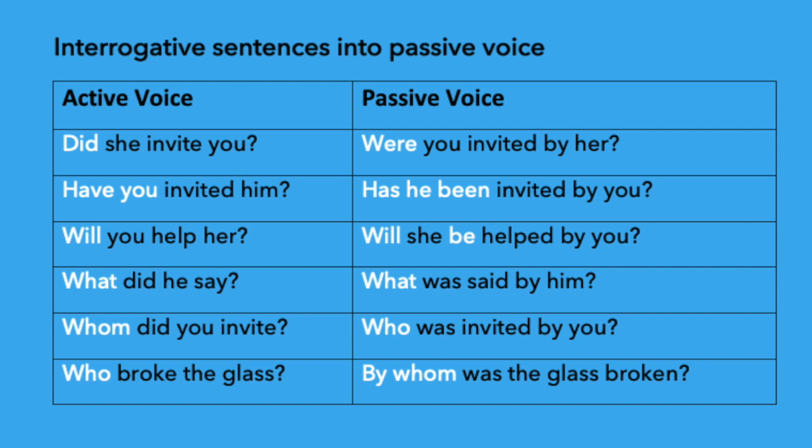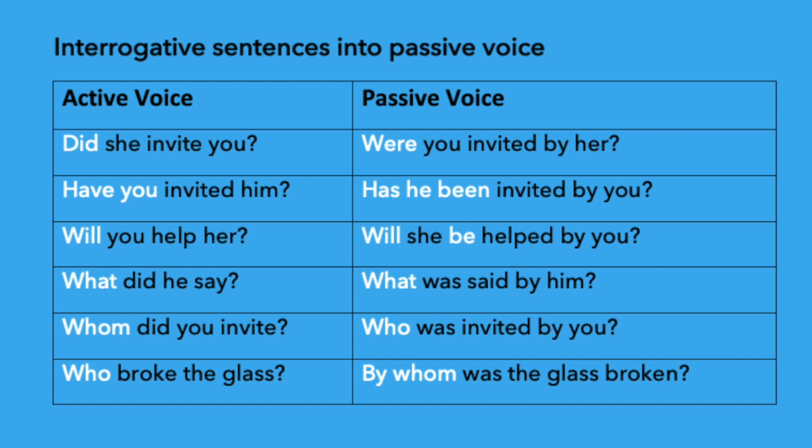Example, what did he say? What is not changed. It's a past tense because of did. So use was or were. Here the object is he, so use was. What was, the third form of the verb say is said. What was said by him? Whom did you invite? Whom changed to who. Who was invited because it's a simple past tense because of did, so we have to add was or were. Here we add was. Who was invited by you.